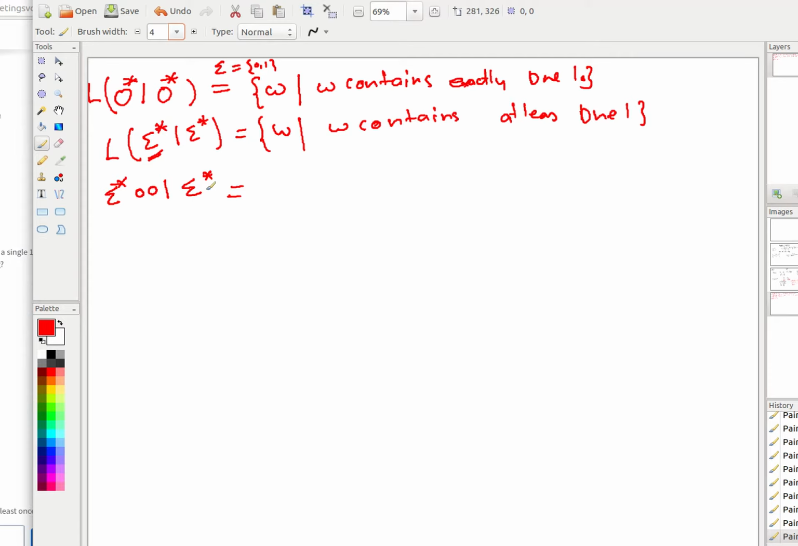So you don't need to write this in the string. I think writing this 001 as a substring is sufficient. So anyway, both represent the same thing. Okay, let's do another one.